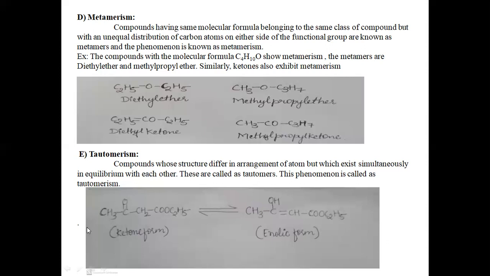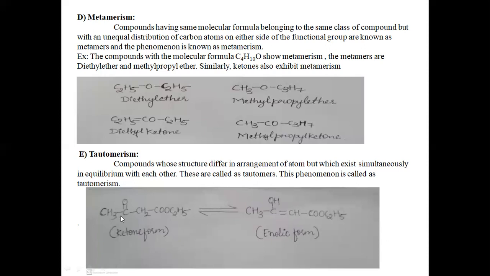For example, see here, we are considering the ketone form and the enol form. Here they are having the same molecular formula, but there is a difference in the arrangement of the atoms. Here there is a ketone group, whereas here we have a hydroxyl group. The same compound exhibits two different forms, and both are in equilibrium simultaneously with each other.